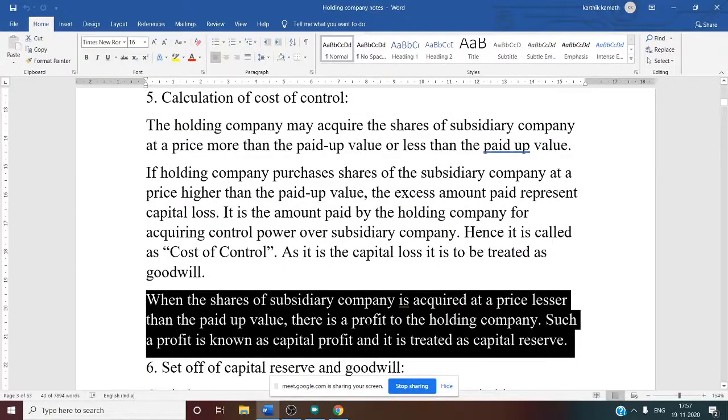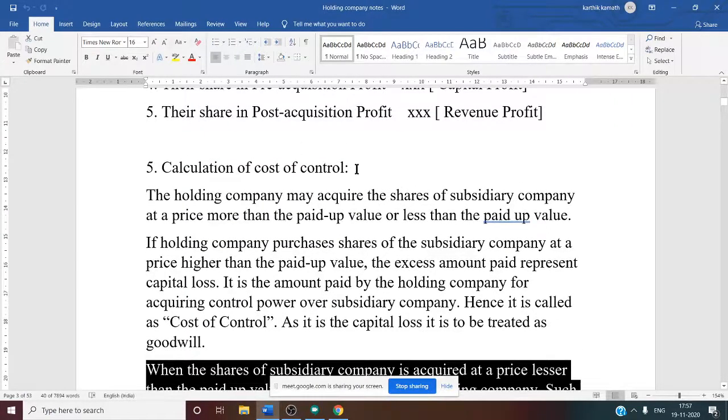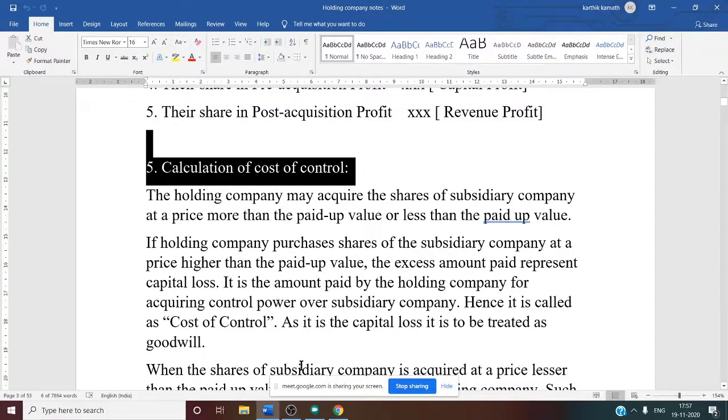Whereas when the shares of the subsidiary company are acquired at a price lesser than the paid up value, there is a profit to the holding company. Such a profit is known as capital profit and it is to be treated as capital reserve on the liability side of the balance sheet. So this is about point number 5, calculation of cost of control. So till now we have discussed 5 points. Any doubt regarding